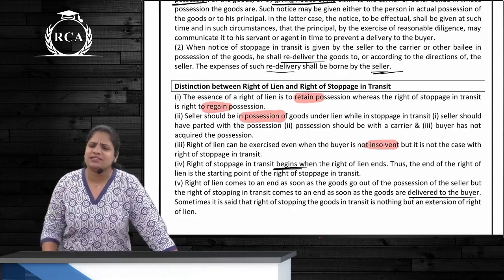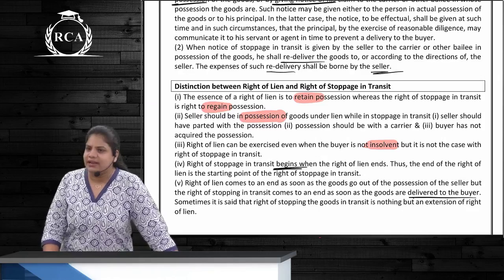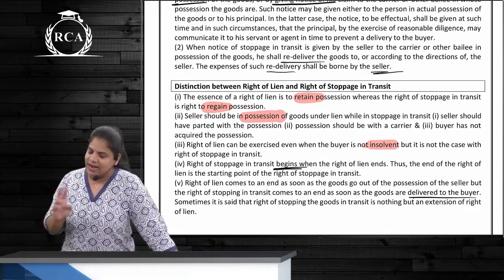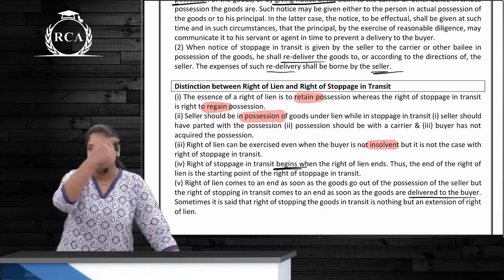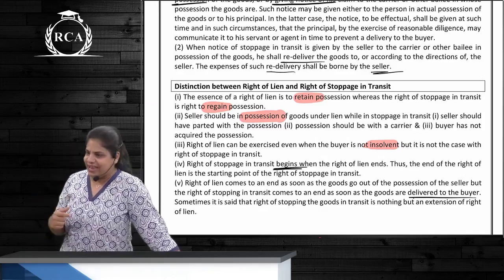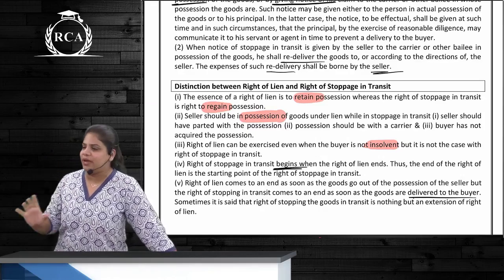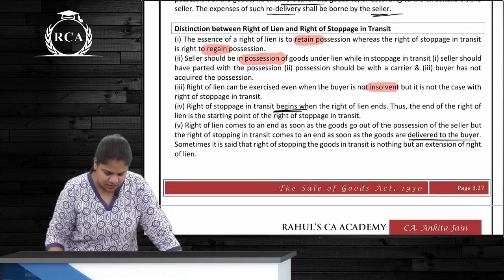So can you exercise lien even when the buyer is not insolvent? Yes. In how many cases? Two cases: cash sale and credit sale where the credit period has expired. Correct? Because in lien, those 3 points are cases. In stoppage, they are all conditions. So the buyer has to be insolvent for exercising stoppage. Right? Next difference is what?